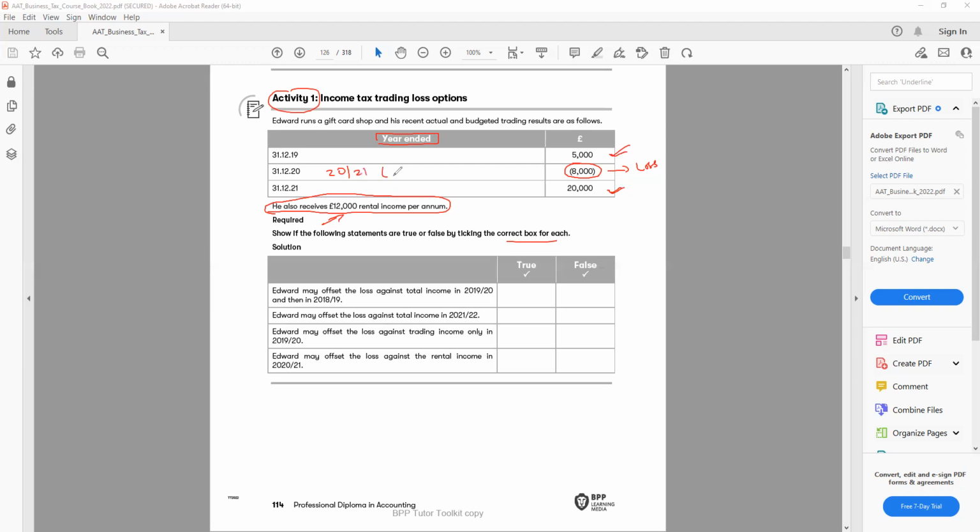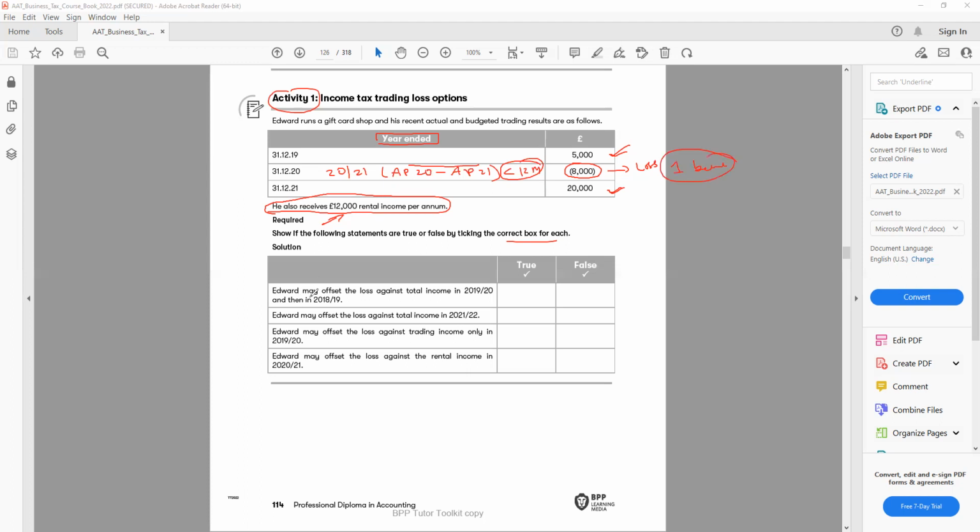Our tax year runs from 6th April to 5th April, so April 21 to April 22 is our tax year. The 31st of December 2021 comes under this period, so this is the 2021 tax year. In the 2021 tax year, I have a loss, and this loss I can only go back to the previous 12 months. Remember that, only 1 year back.